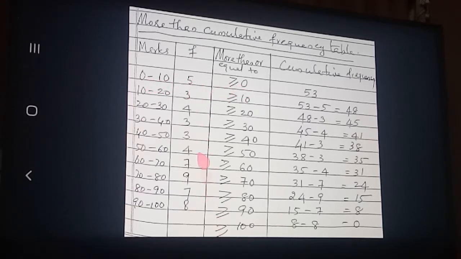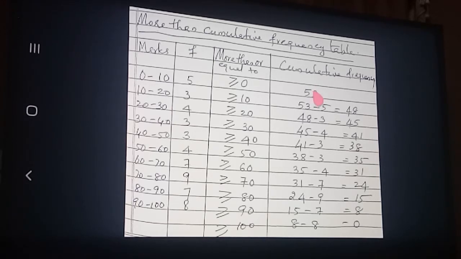So all these students, see here, I will show you, 40 to 50, where is it coming? Greater than or equal to 0 only. And what is 50 to 60? It is also greater than or equal to 0 only. How many students got a mark greater than or equal to 0? That is your question. I conducted the test paper in the class and gave these details. After this much detail, I asked you how many students got greater than or equal to 0 marks. What will happen? All the students will stand in the class. So how many students got greater than or equal to 0 mark? All 53 students.